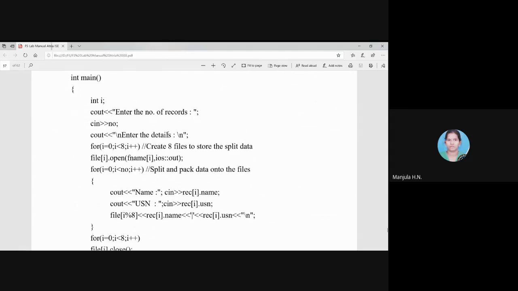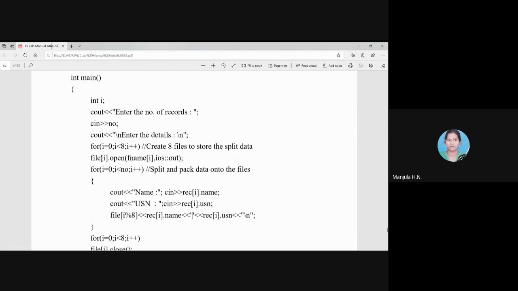What are the details we have to enter? Yeah, every record has a name and USN. You have to enter name and USN. Before that, we have to open 8 files. In the 8 files, we have to store n number of records. Okay, the total records in all 8 files will be n number of records, however many you are going to insert. So first open all 8 files. For that, i equal to 0, i is less than 8, i plus plus.